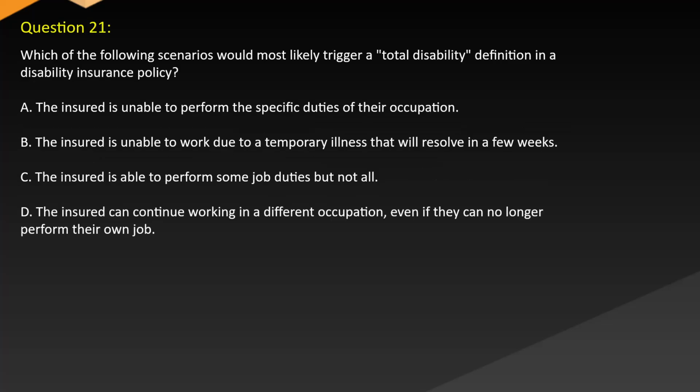Question 21. Which of the following scenarios would most likely trigger a total disability definition in a disability insurance policy? A. The insured is unable to perform the specific duties of their occupation. B. The insured is unable to work due to a temporary illness that will resolve in a few weeks. C. The insured is able to perform some job duties, but not all. D. The insured can continue working in a different occupation, even if they can no longer perform their own job.